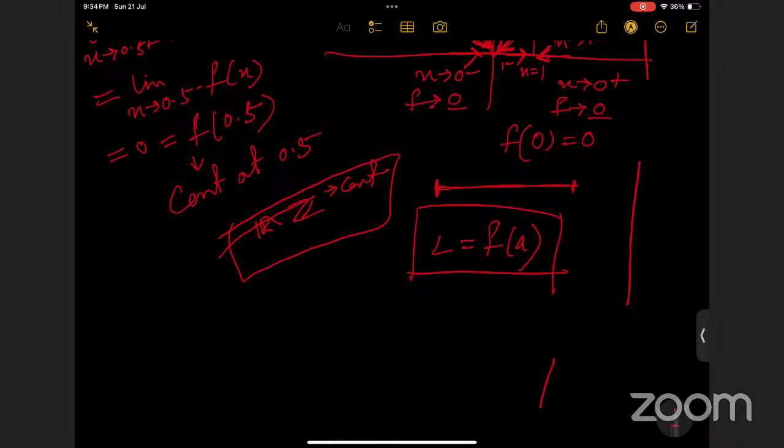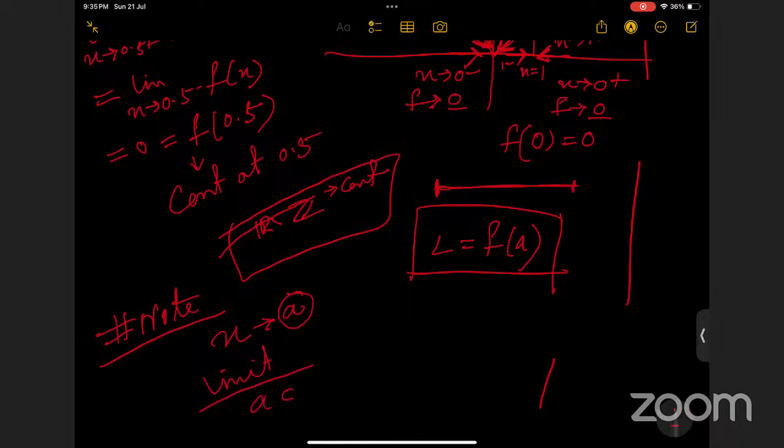So here we can note a difference between limit and continuity. When we're talking about a limiting value as x tends to a, for a limit this a is not necessarily in the domain.